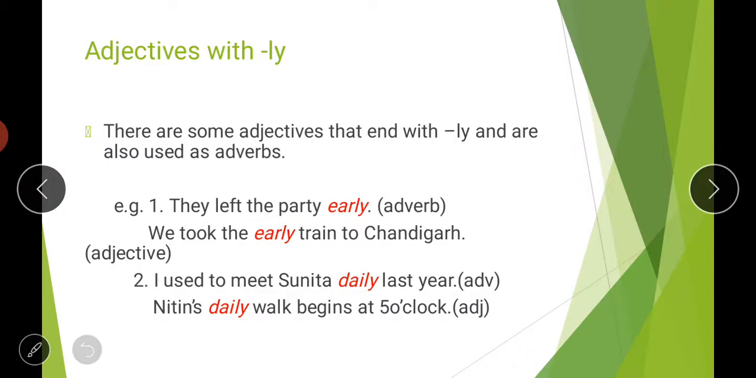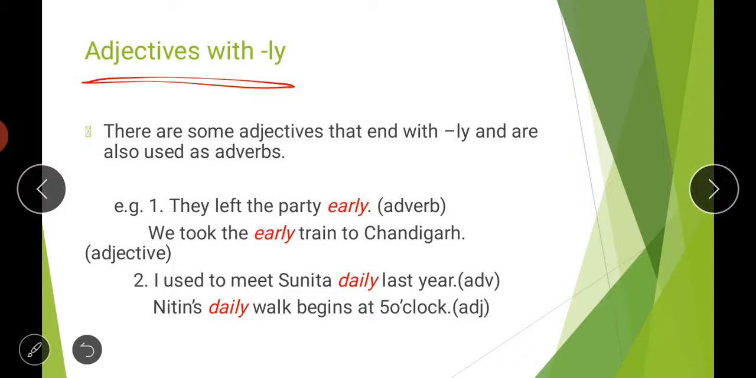Then comes your adjective. This is again a different category of adjectives: adjectives that end with ly. Usually we say that adverbs end with ly. Most of your adverbs end with ly. We simply recognize a word as an adverb if it is ending with ly. But here we are talking about certain words which are ending with ly, but they are not adverbs, they are adjectives. They are used in your sentence as adjectives.